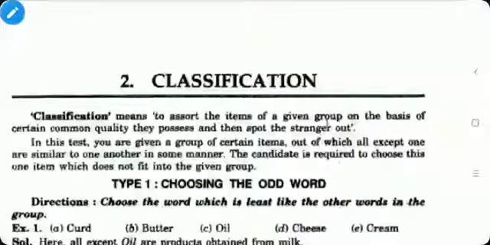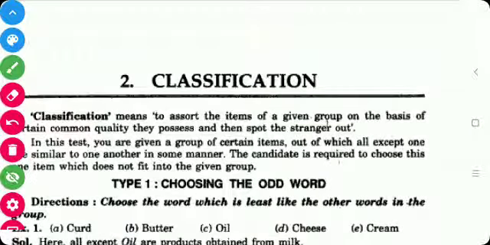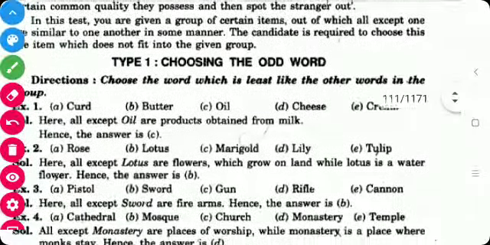Dear students, now we will see the second part of unit 1, that is classification. So what is classification? Classification means to assort the items of a given group on the basis of certain common quality they possess and then spot the stranger out. In this test you are given a group of certain items, out of which there is one odd one, so we have to choose the odd one. So we will see examples.